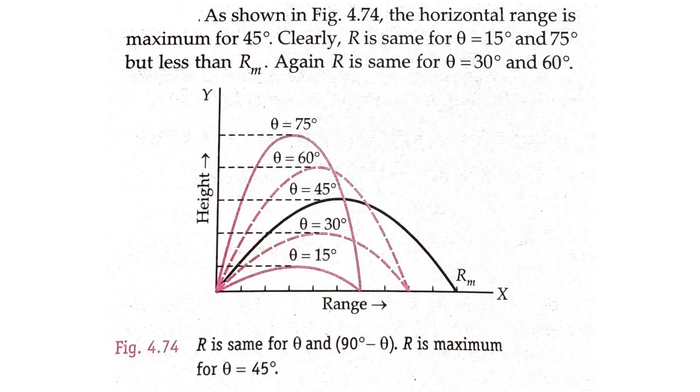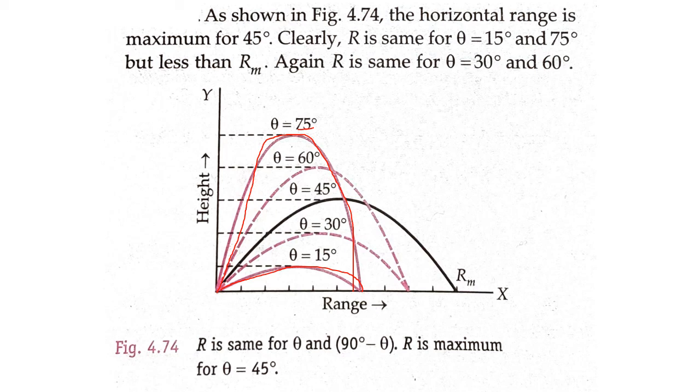So here I have shown you some angles or some examples. Let us consider the first example. If you throw the stone at 15 degree, this is the range. Now what is 90 minus 15? 75. So if I throw this stone at an angle of 75 degree, it has the same range, isn't it?